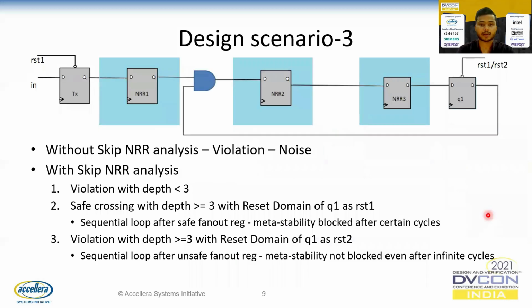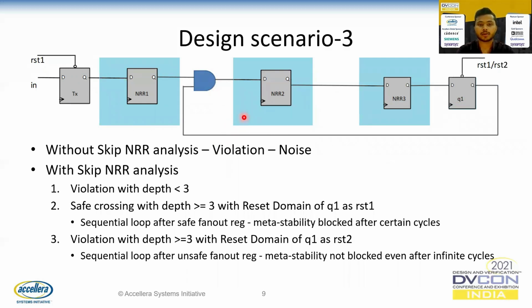Moving to the next design scenario 3. Here also we have the crossing from TX to NRR1. Without a skip NRR analysis, we don't investigate the fan outs of this crossing, so we directly report it as a violation. Now let us take a look at the fan out path. Here NRR1 has fan out to NRR2, which has fan out to NRR3, and we have end fan out to Q1. And Q1's output is going to NRR2 through a combo logic. So we have a loop here.